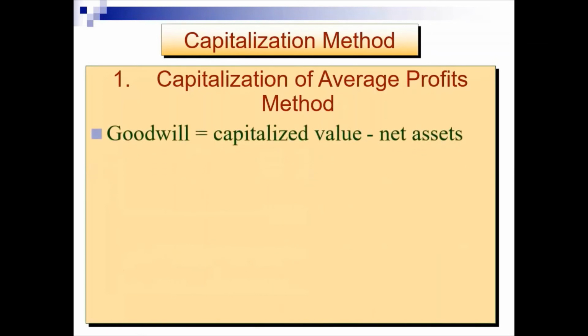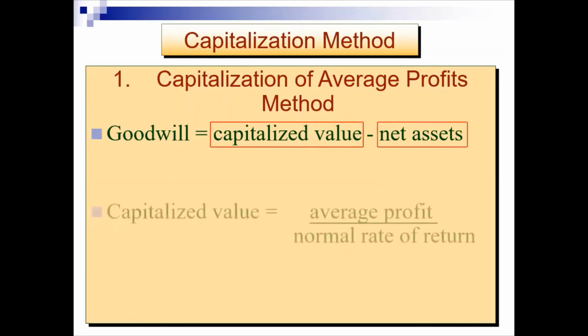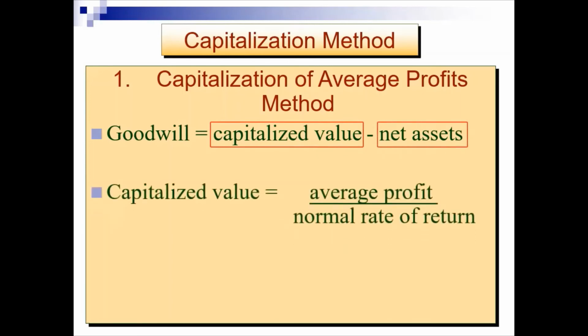Right. Goodwill, in this case, therefore, is equal to the capitalized value minus the net assets of the business. Capitalized value of the business is the average profit divided by the normal rate of return that we have determined in the last slide.